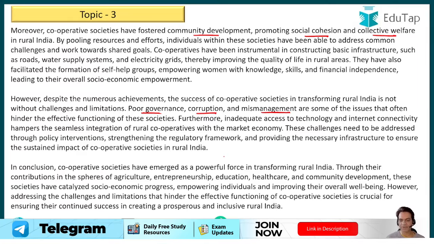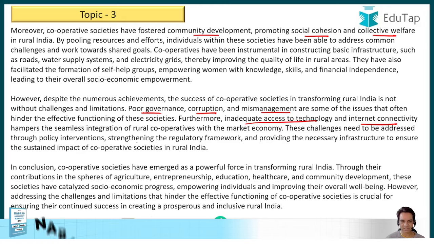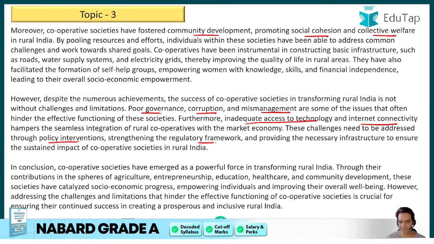Furthermore, inadequate access to technology and internet connectivity hampers the seamless integration of rural cooperatives with the market economy. Now, these challenges need to be addressed through policy interventions, strengthening the regulatory framework and providing the necessary infrastructure to ensure the sustained impact of cooperative societies in rural India.